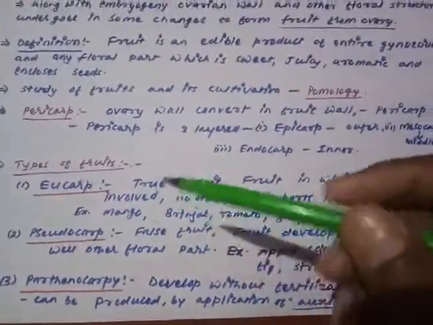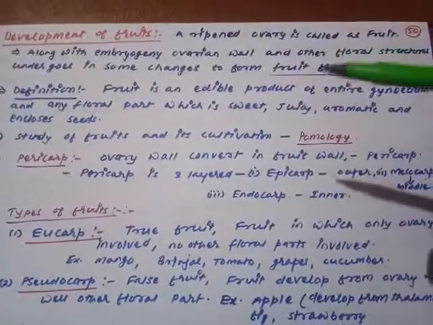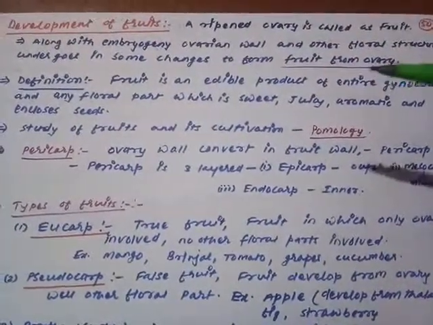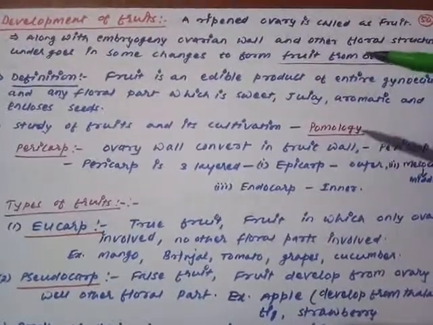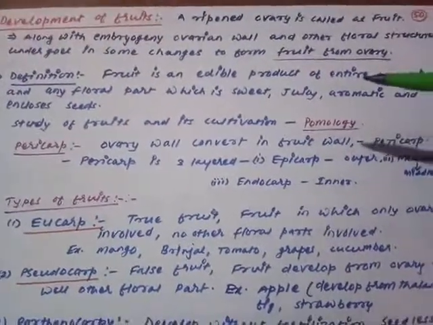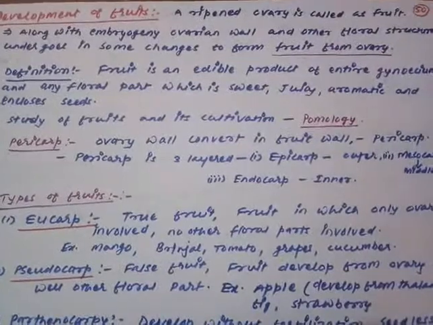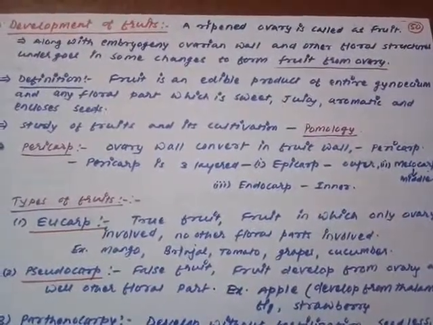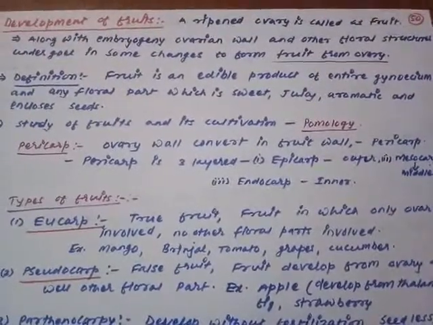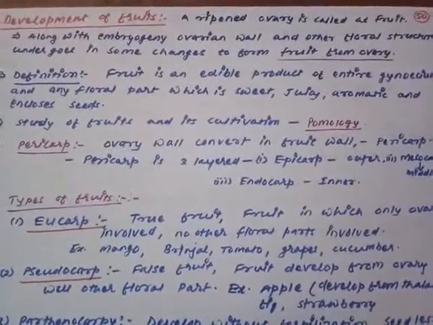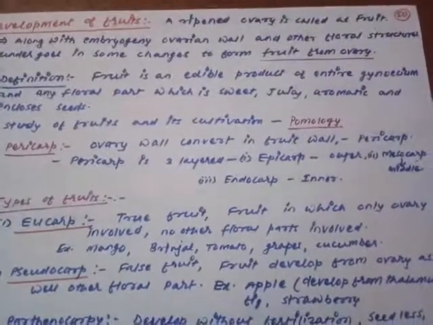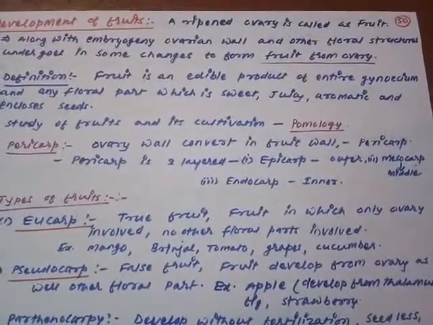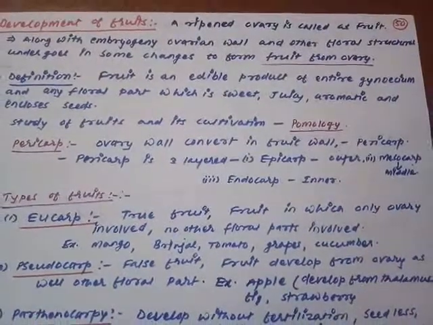So till now it is clear to you all what a fruit is. The ripened ovary is going to convert into the fruit, and the ovarian wall and other floral structures form the fruit from the ovary. Definition: we have seen that the entire edible part of the gynoecium and other floral structures, which is sweet, juicy and aromatic, includes a seed. The study of fruit is called pomology. The ovarian wall gets converted into the pericarp. In the pericarp, three layers are there: epicarp, the external one, the middle one mesocarp, and the internal one called endocarp.